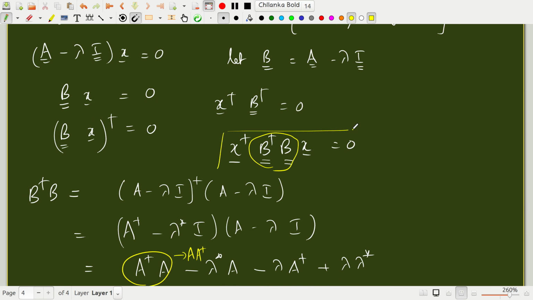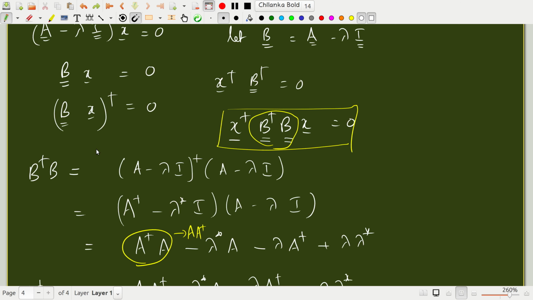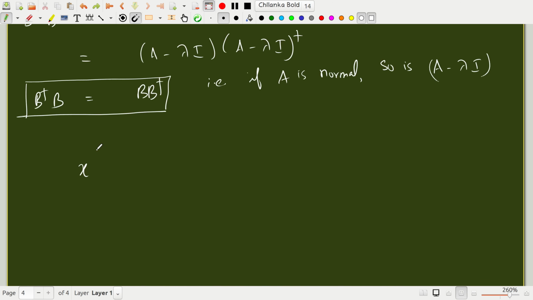We had x dagger B dagger B x is 0, but B dagger B here is the same as B B dagger. We just showed this here, right?